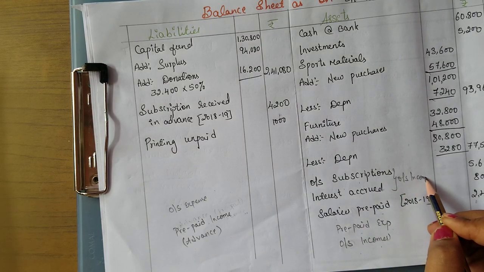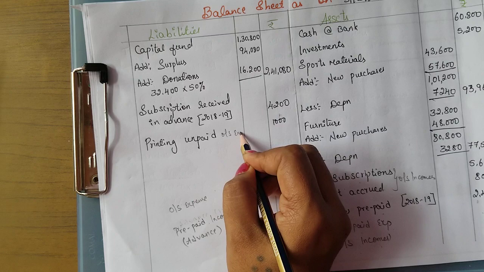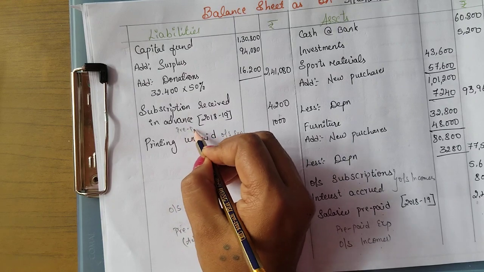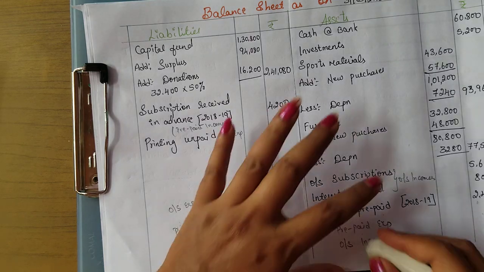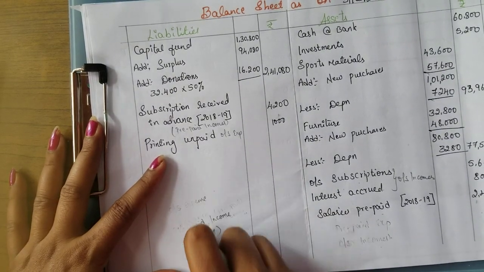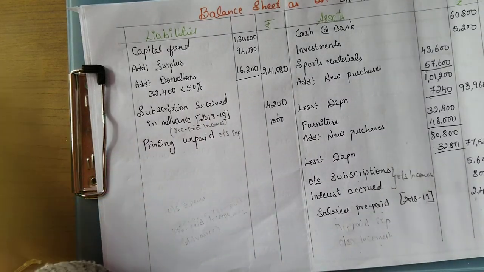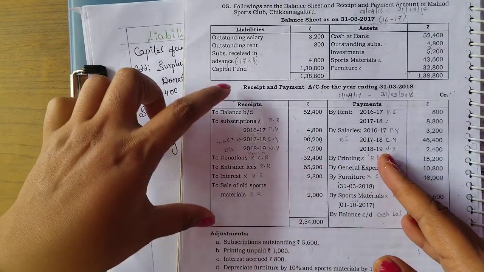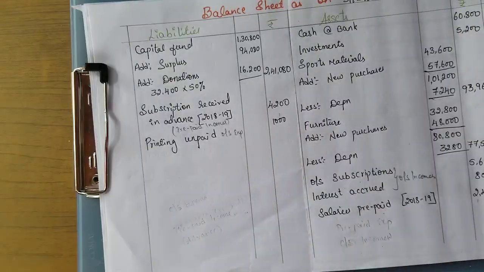Just for your clarification I am writing this. Okay. And this will be outstanding expense. And this is advance received, prepaid or pre-received income. Okay. So just to make you understand, I wrote all this. Hopefully you will not get confused with this. First point, you should know which are the incomes and which are the expenses. You can easily make out from your income and expenditure account, here in receipts and payments also. All the receipts are nothing but incomes. All the payments are nothing but expenses. That's all. It's very simple.